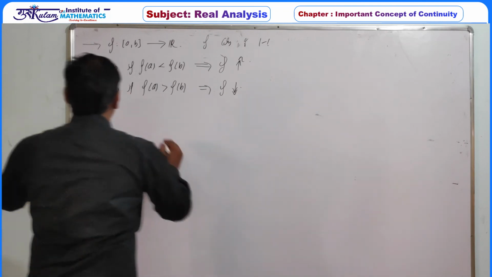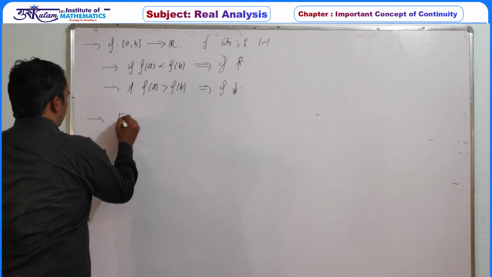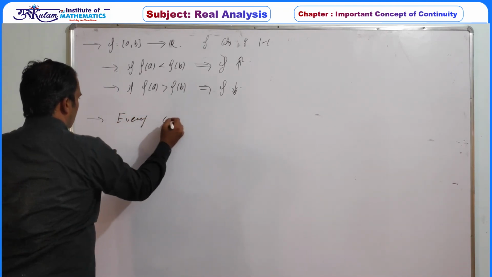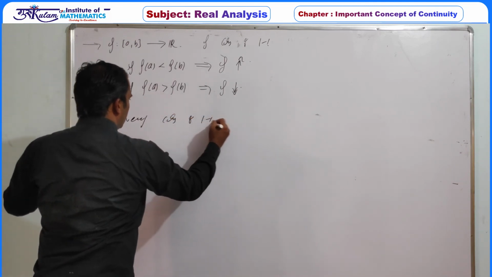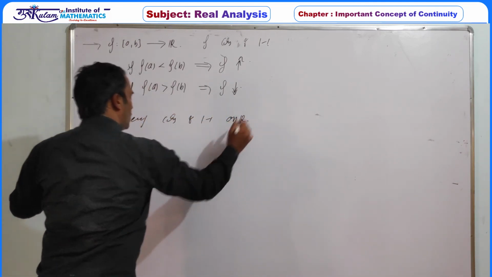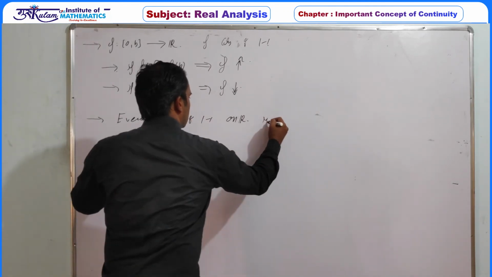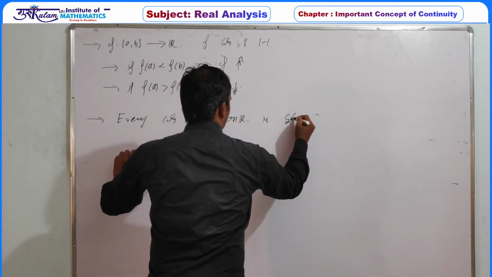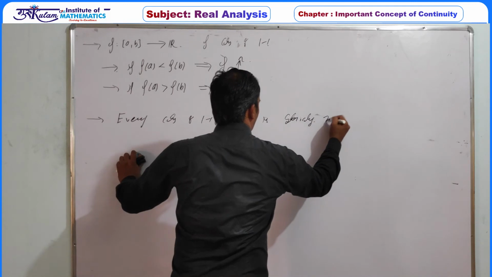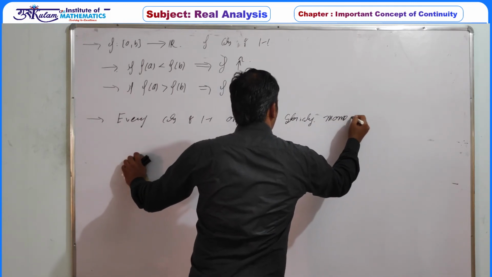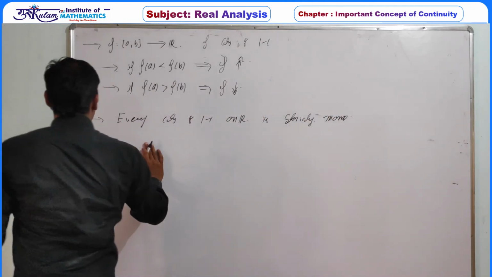So the conclusion is every continuous and one-one function on R or on a closed interval is strictly monotonic. So this one is important information.